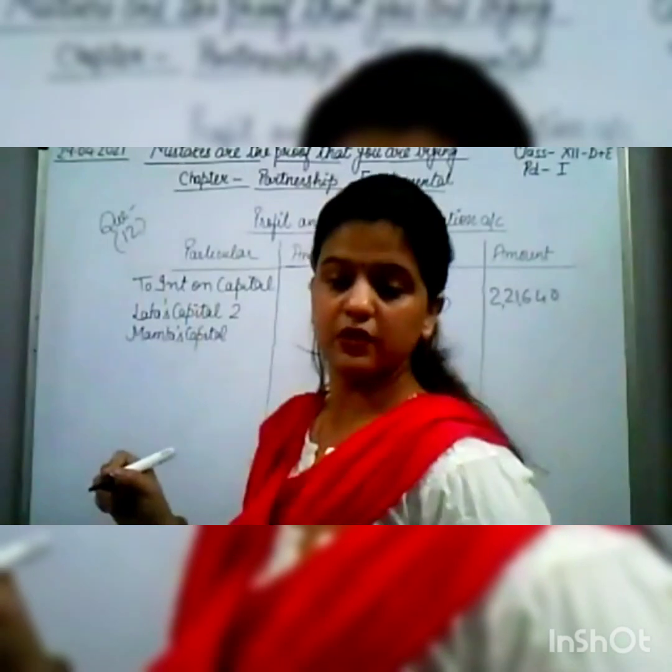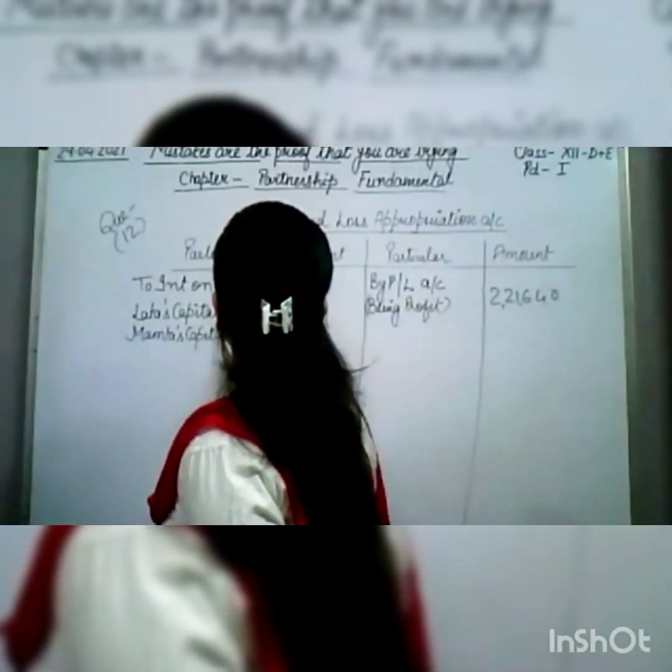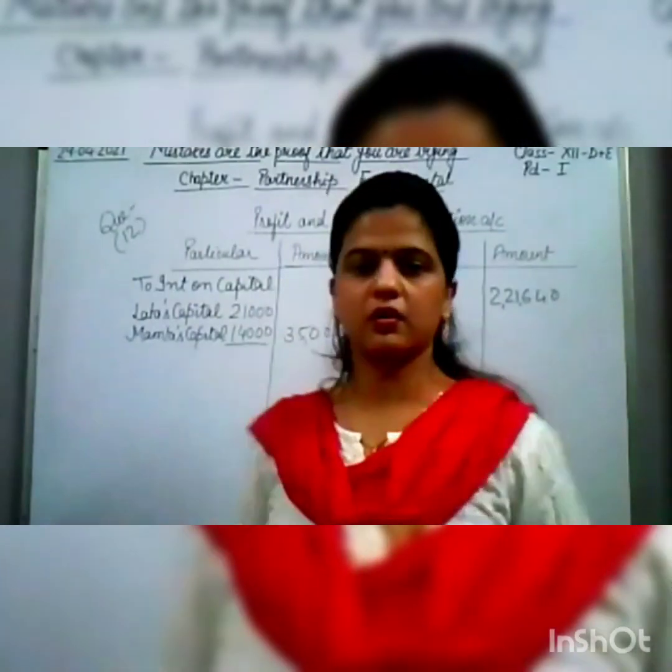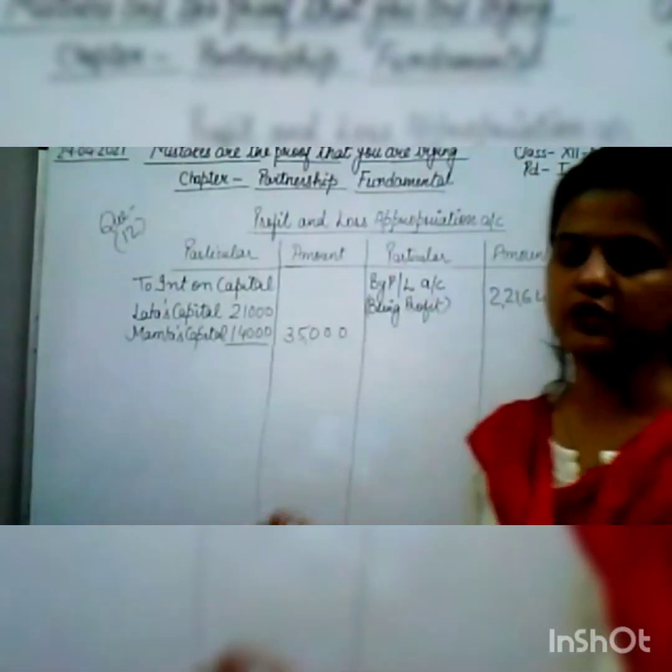How much amount is given? That is 21,000 and 14,000. Okay, so this will be interest on capital.